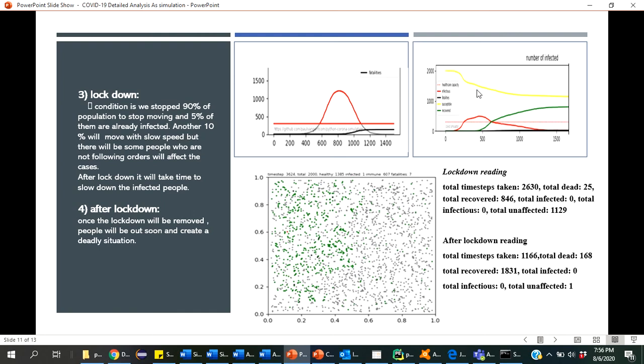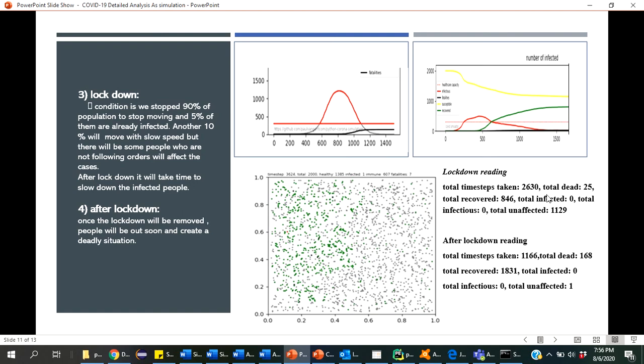And this yellow bar is the healthy people. After lockdown, everything will be removed and people will go out soon and create a deadly situation. Here you can see the graph will suddenly increase, within 400 to 1200 days.